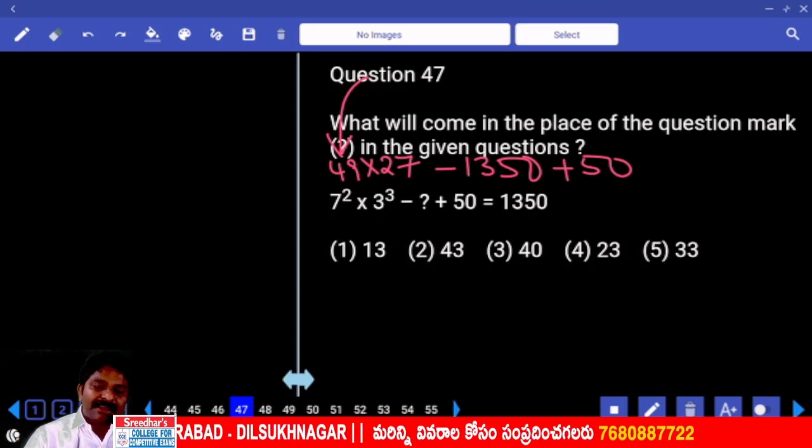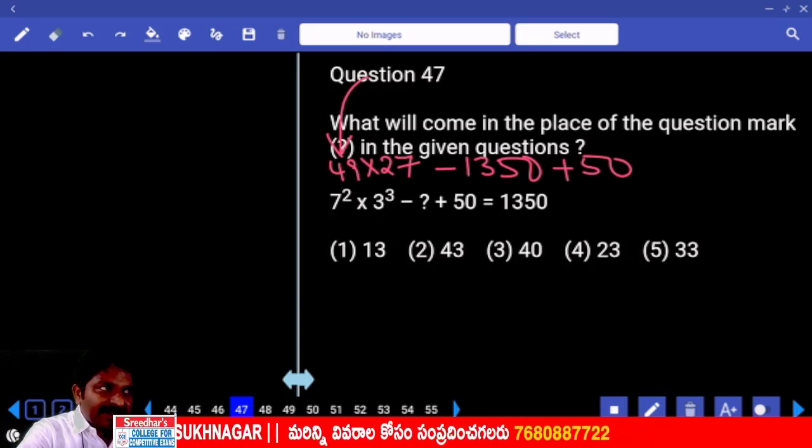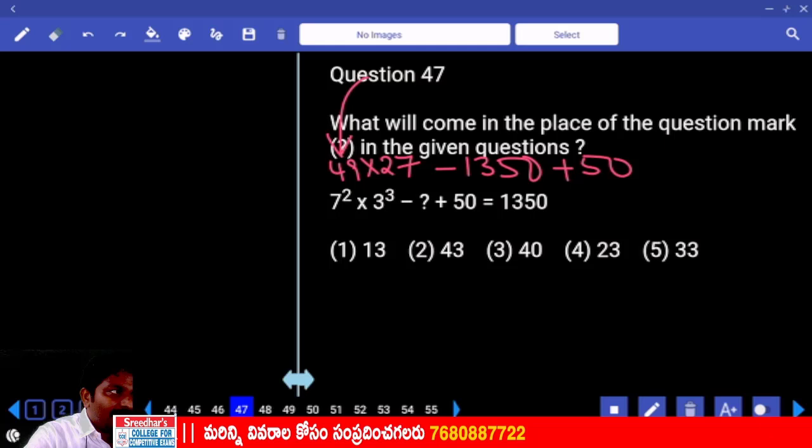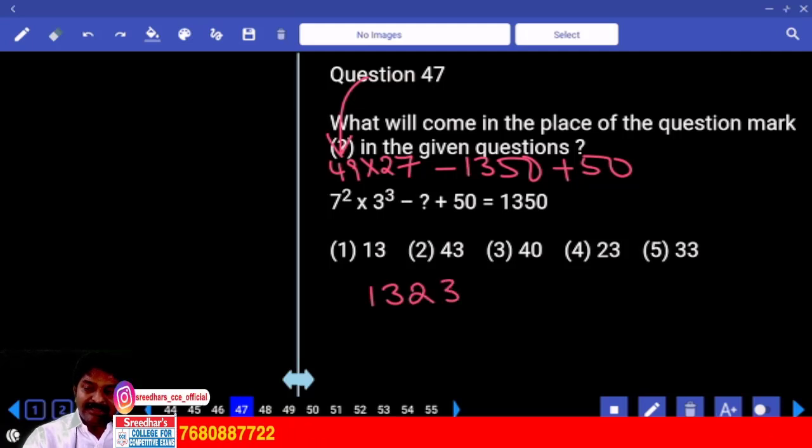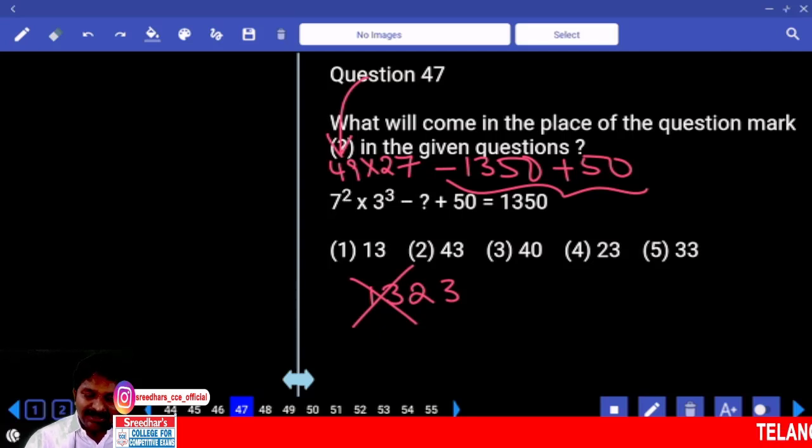50 times minus 1 time. 50 times is 1350. Come on. Minus 1 time of 27. That is 1323. Sum of these two numbers, 1300 gets cancelled. Answer 23.